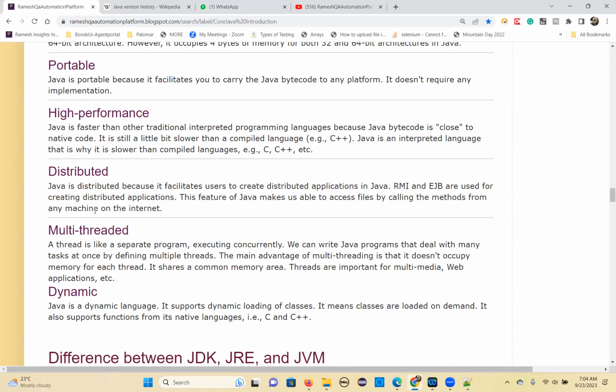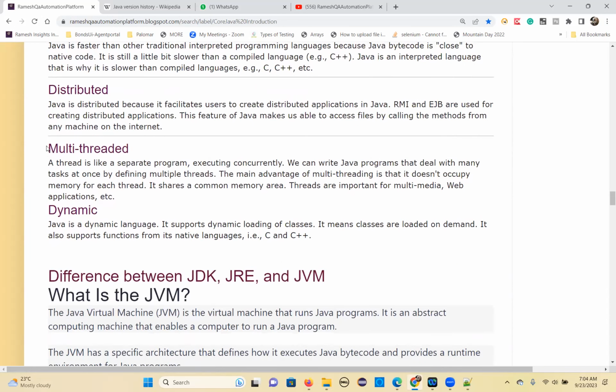you can interact easily. And multi-threaded. This is a common feature for any programming language, because the same resource you want to access by multiple people. How is it possible? Same video, for example, you can access, I can access, anybody can access at the same time. How is it possible? Because of the multi-threading concept implemented already.